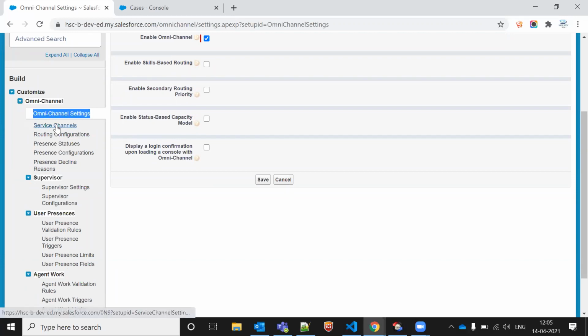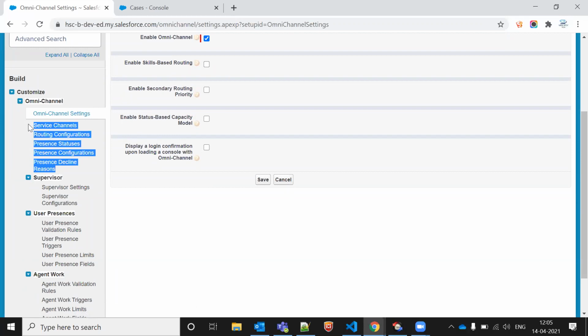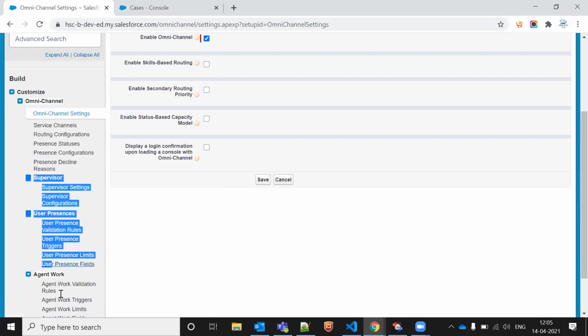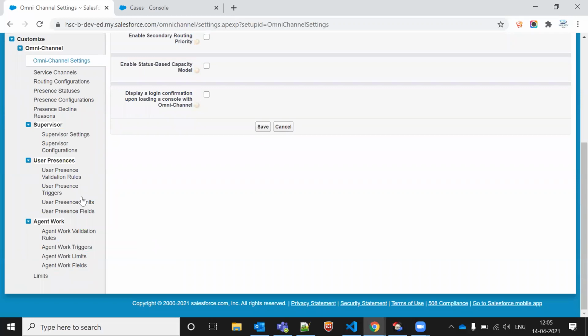You have to do service channel, routing configuration, and presence status. Presence status is the online/offline configuration, and the decline reasons. All these things you have to do in Omni-Channel. This is a part of Service Cloud, and this is very important. It's the heart of Service Cloud, I can say. The rest of the things you don't need to worry about. If you want to add them, then you can go in depth, otherwise it's okay.